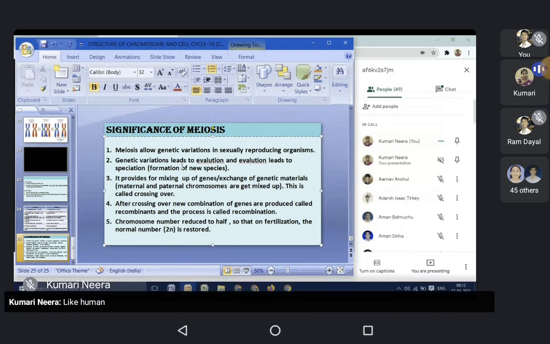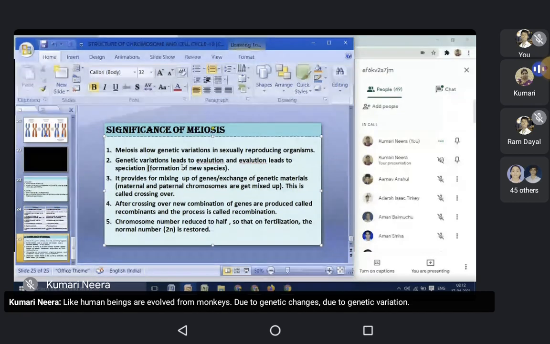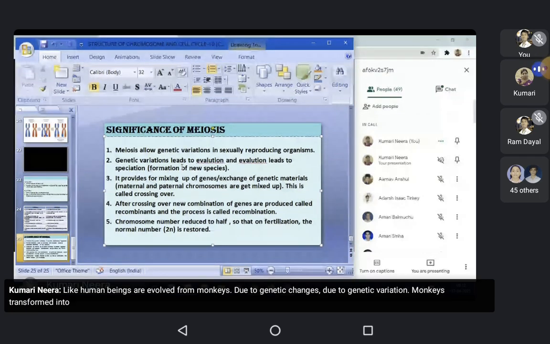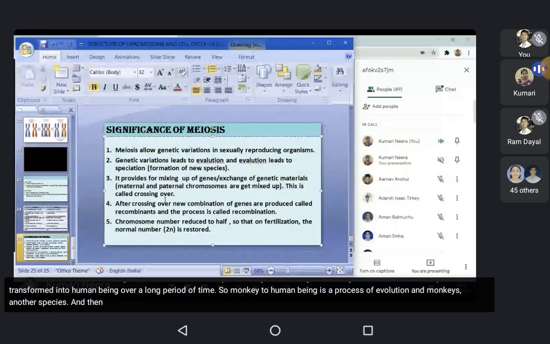Like human beings are evolved from monkeys due to genetic changes, due to genetic variation. Monkeys transformed into human beings over a long period of time. So monkey to human being is a process of evolution, and monkey is one species, and then a new species, human being, evolved.